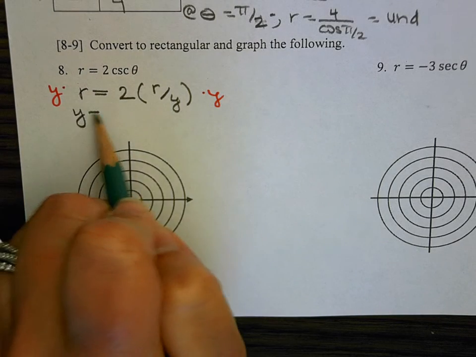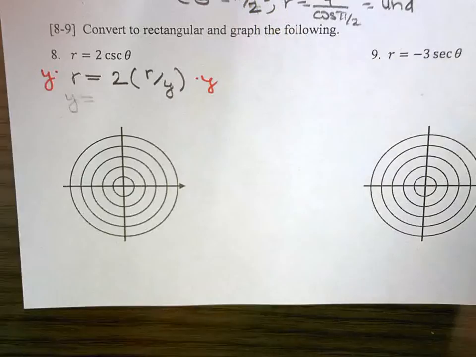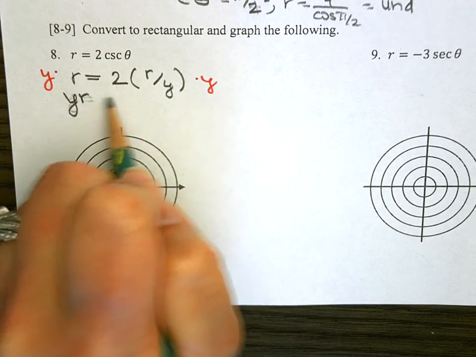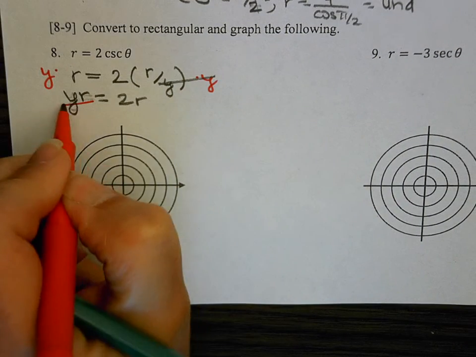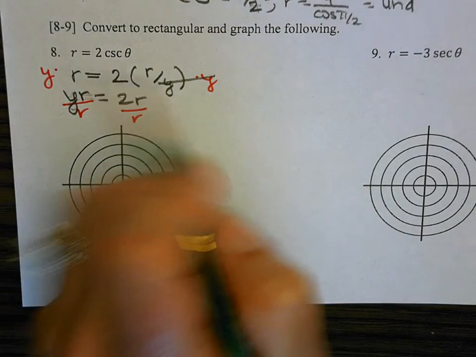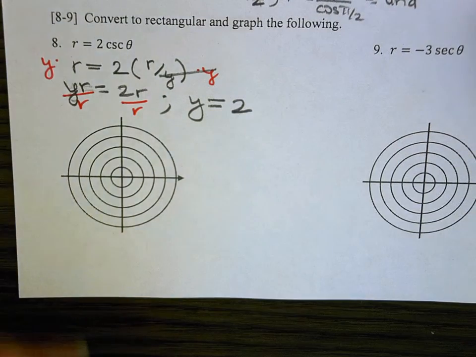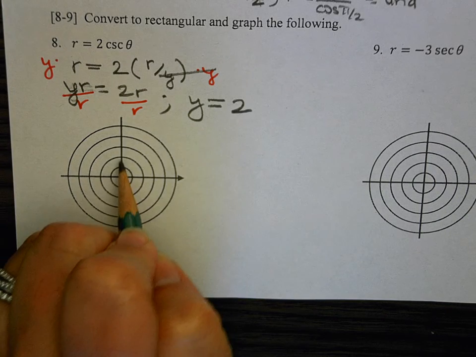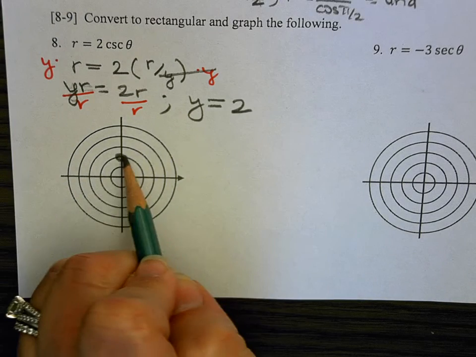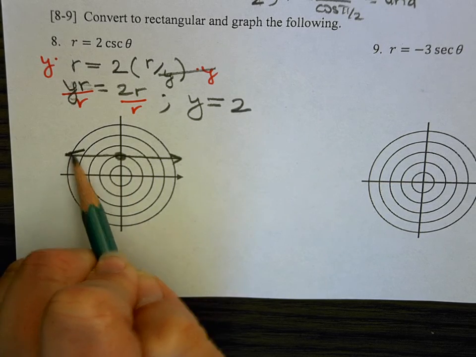And then divide both sides by r. So then I'm just graphing y equals 2. So I would go along the y-axis, so this guy right here, and then up 2 units, and I want to cross through the y at 2, so that would just be a horizontal line. Okay. And then let's take a look at one more here, last one, number 9.